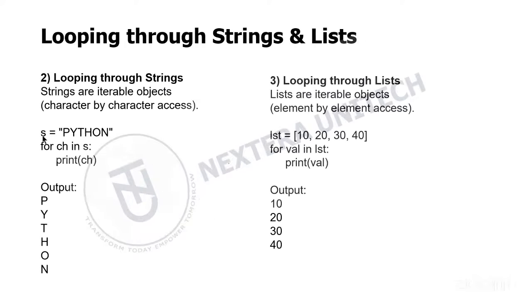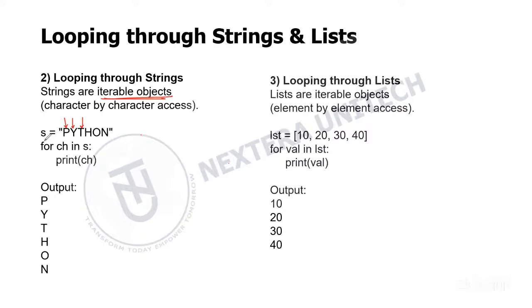Then we have looping through strings and lists. Using a for loop, we can loop through strings and lists. Here strings are iterable objects. As you know, we can access them character by character, right? This is the first character, second character, third character. In that way, we can access strings character by character.